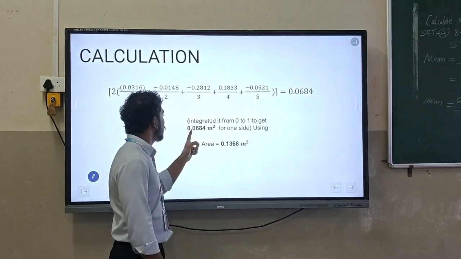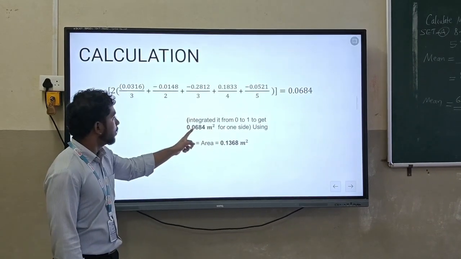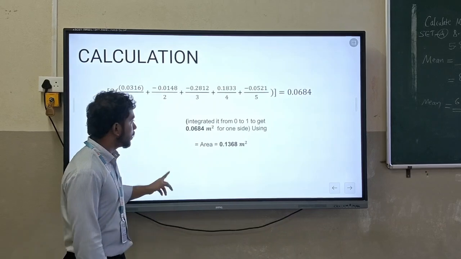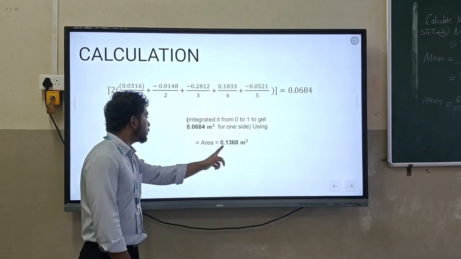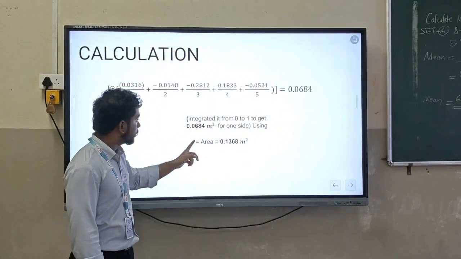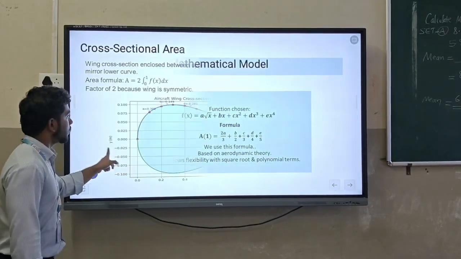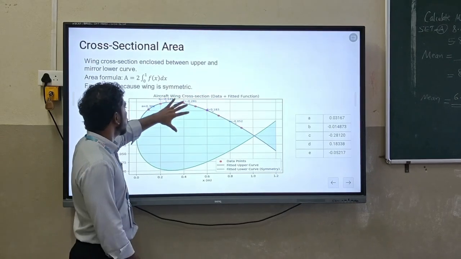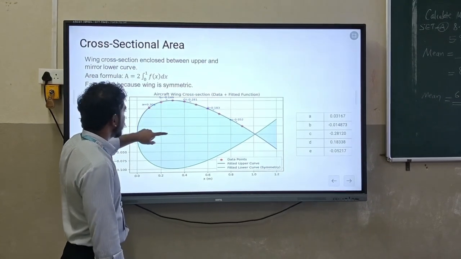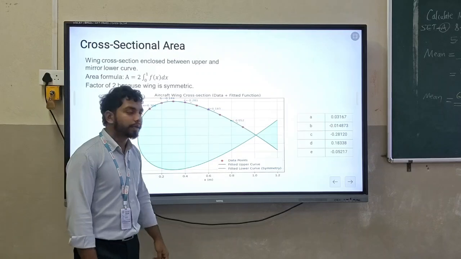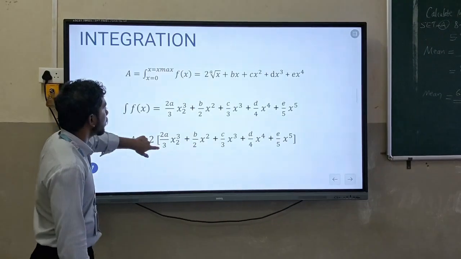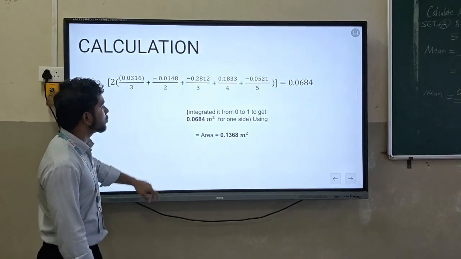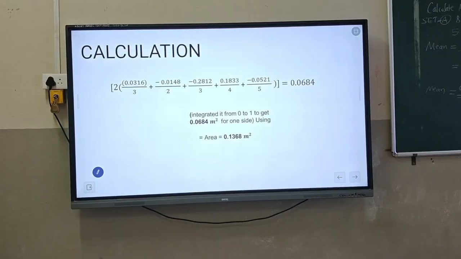We get 0.0684 meter squared for one side of the wing. We calculated the half section of the wing, and this is 0.0684 meter squared, and the whole wing's cross-sectional area is 0.1368 meter squared.